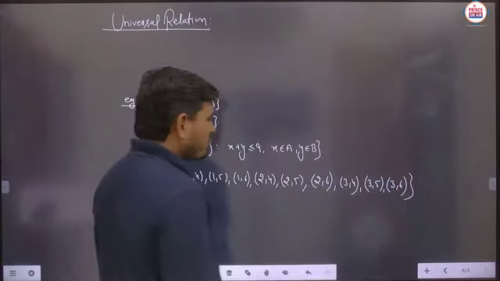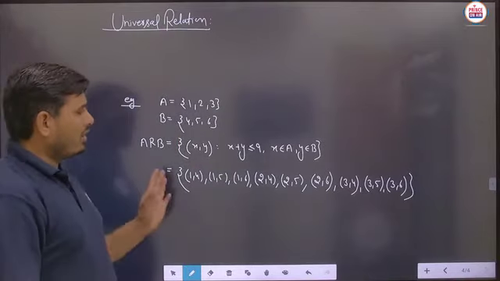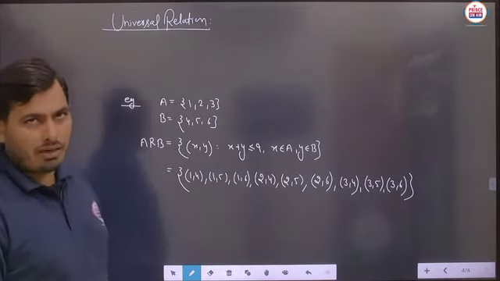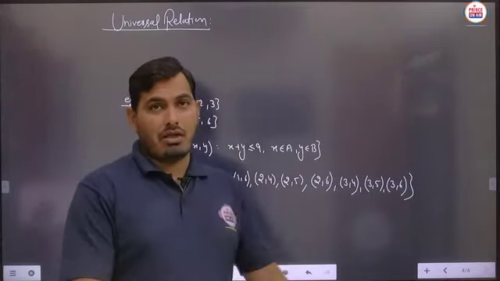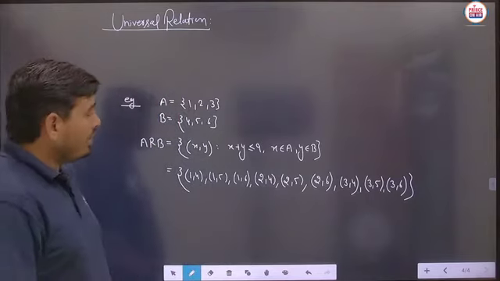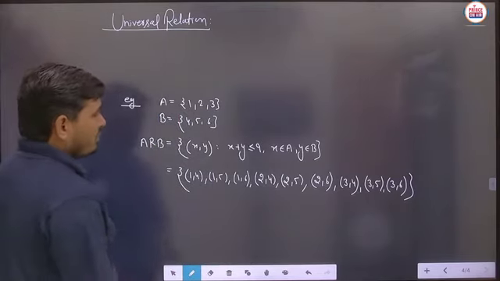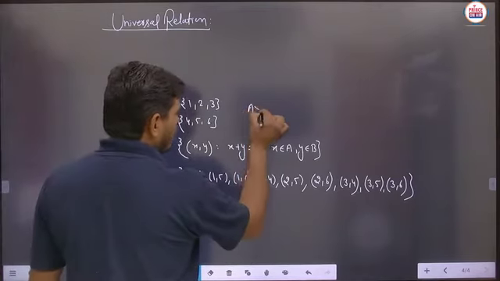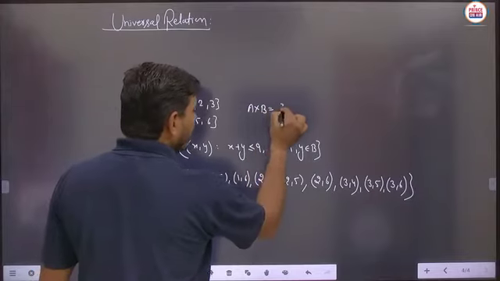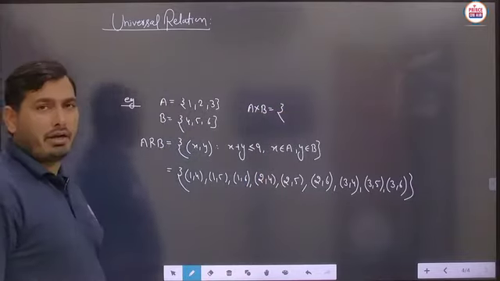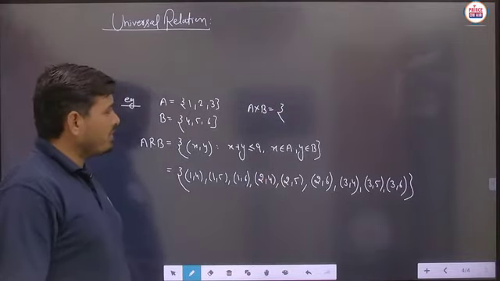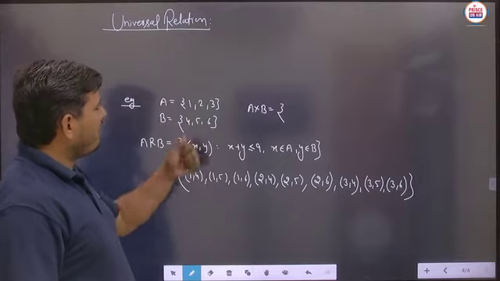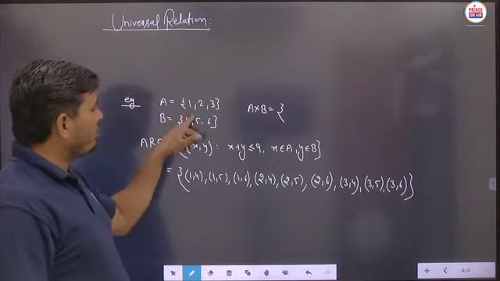Now the student relation has been written in the roster form. Is it clear? Now you can imagine a very important thing here. Suppose we are writing A cross B, then how is A cross B written? Firstly we take the element 1, and 1 is related with 4, 5 and 6.